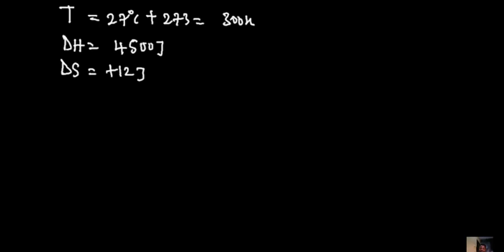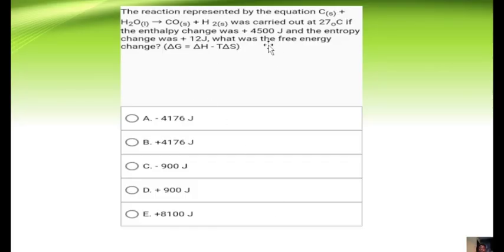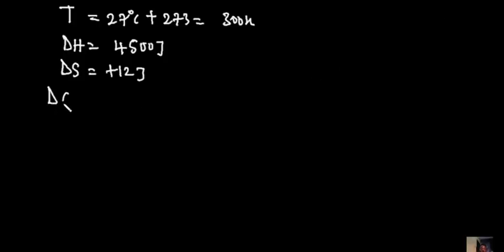And then we were asked to find, what were we asked to find in this question? The Gibbs free energy of this particular reaction. They were even good enough to give us the formula. So dG is going to equal dH minus TdS.